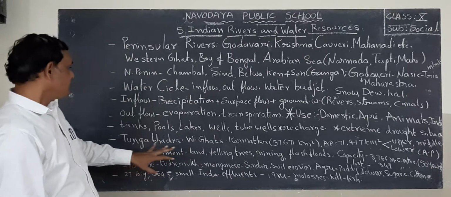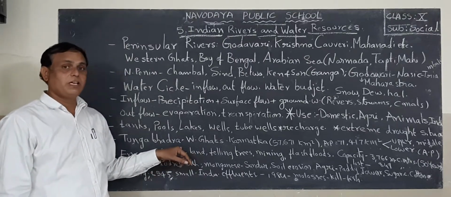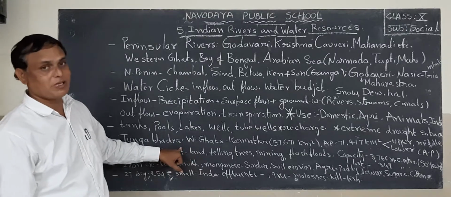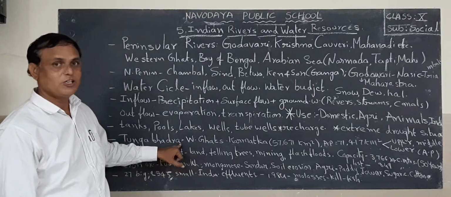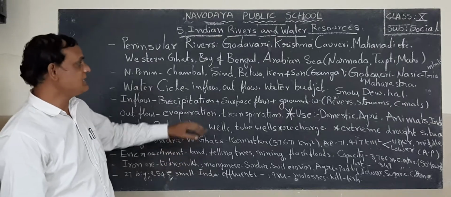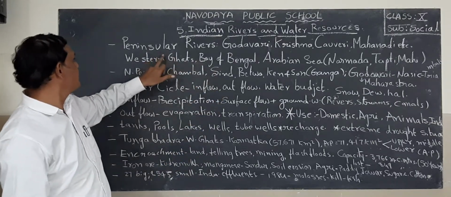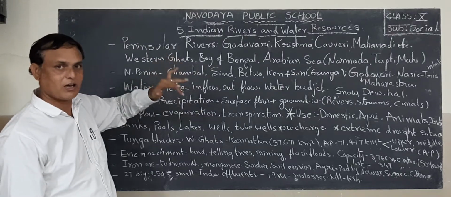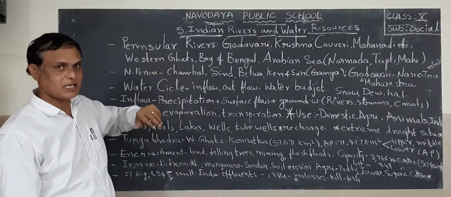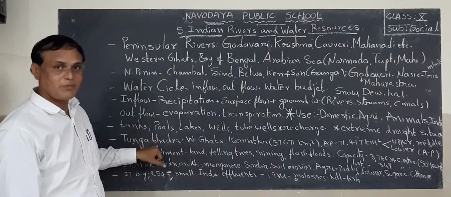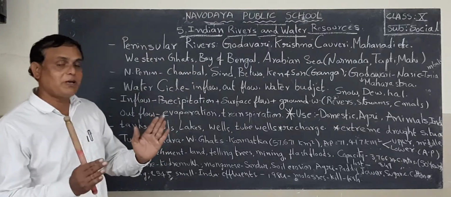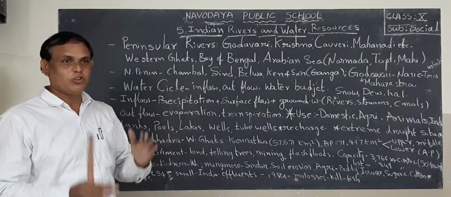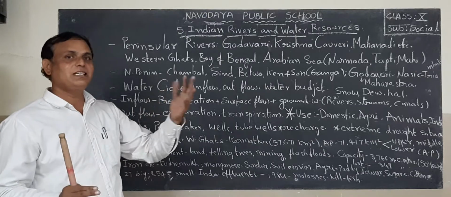Next one, here in your lesson they mentioned one river. That river name is Tungabhadra river. Actually I said what the peninsular rivers are: Krishna, Godavari, Kaveri, Mahanadi, etc. Here in your lesson they mentioned Tungabhadra river. Tungabhadra river is the tributary of Krishna river.